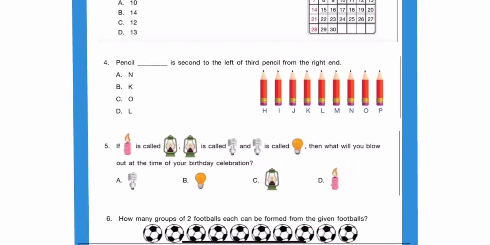Question 3. If every Sunday is a holiday and Tarun was on leave on all Mondays and all Wednesdays of April, then find the total number of days Tarun did not go to office. In this question, Sunday is a holiday, and Monday and Wednesday Tarun was on leave.